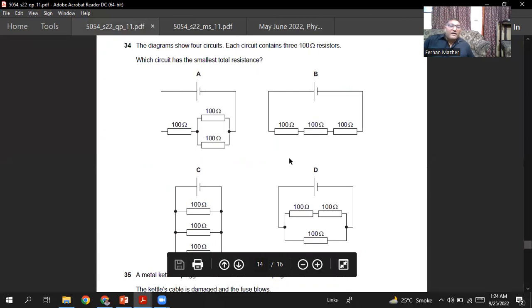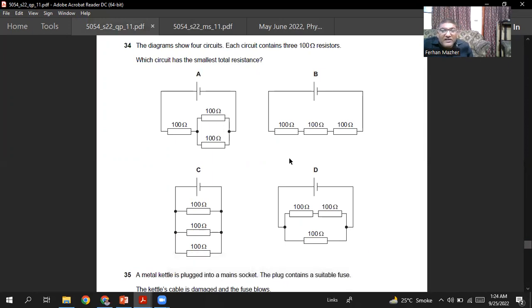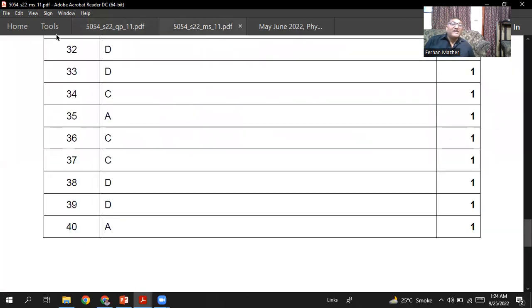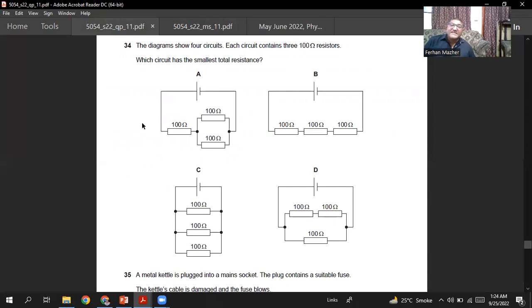Okay. The diagram shows 4 circuits. Each circuit contains 3 100 ohm resistors. Which circuit has the smallest total resistance? The smallest total resistance is in that circuit where all the 3 resistors are connected in parallel to each other. So C is the right option, sir. Question number 34, C is the right option. When you connect the resistors in series, the resistance of the combination will be highest. So C is the best option, sir.